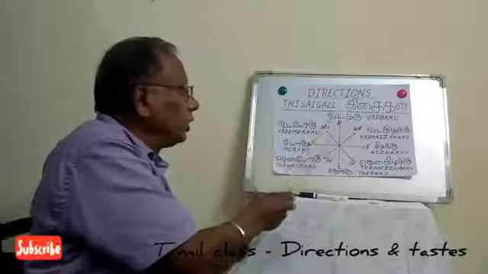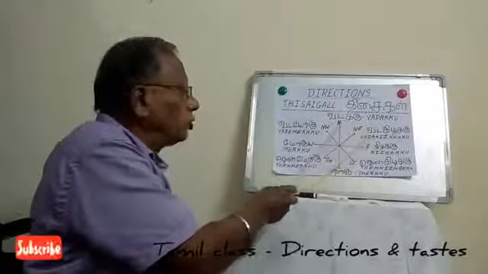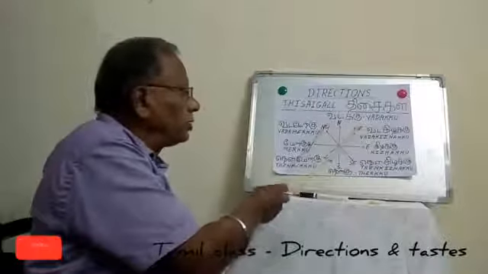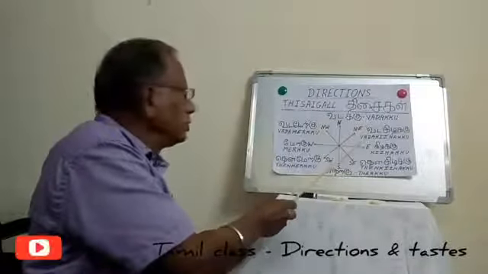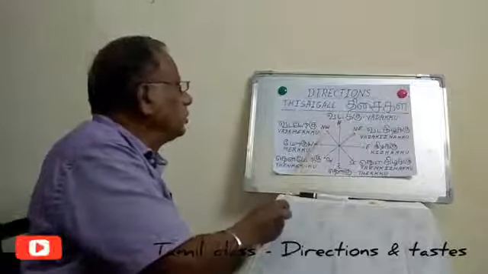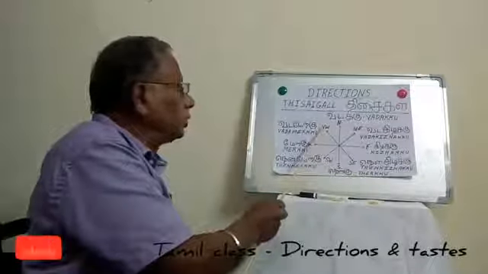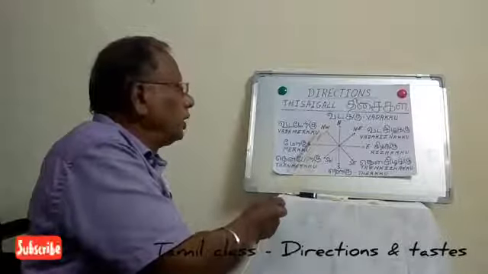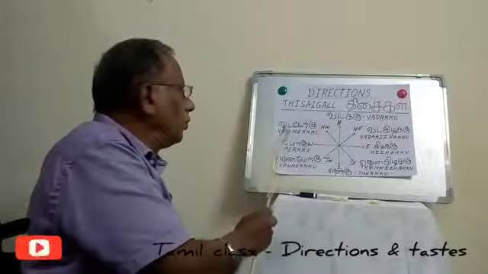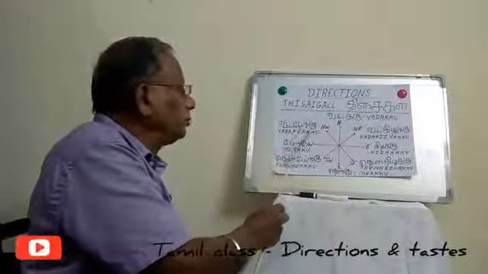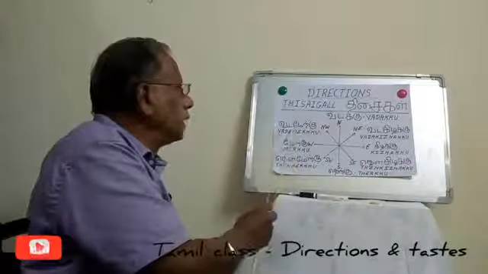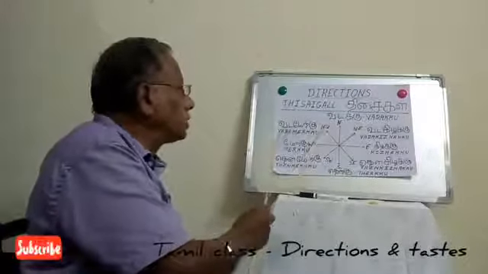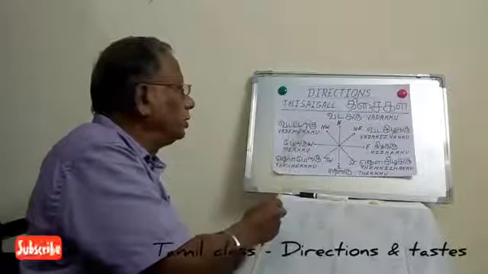In the same way, for northwest, north is Vadakku and west is Merku, so we pronounce it as Vadamerku. Once again, for northwest we say Vadamerku in short.